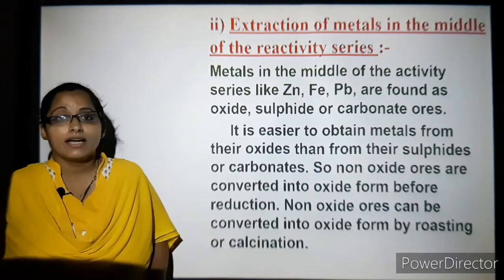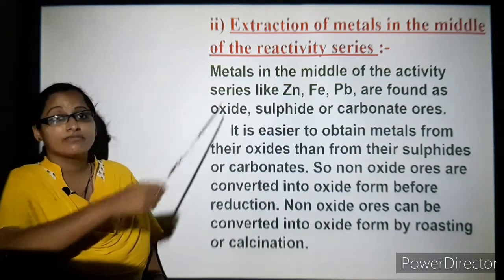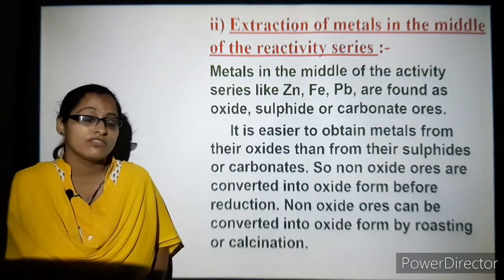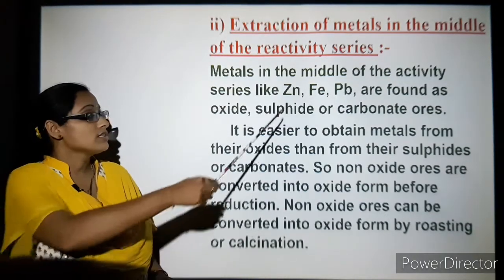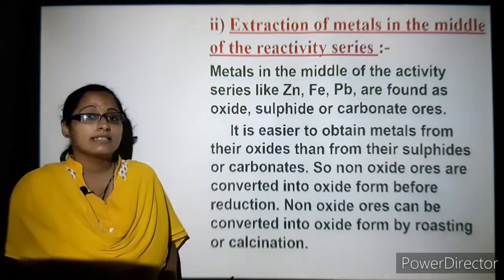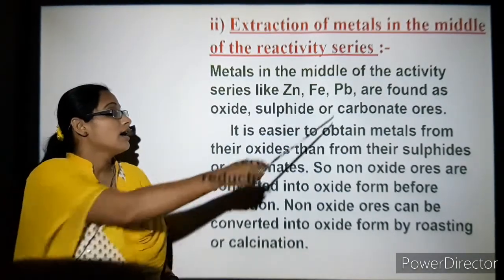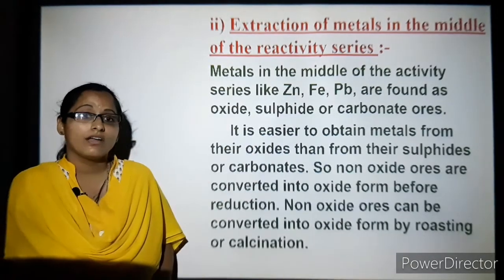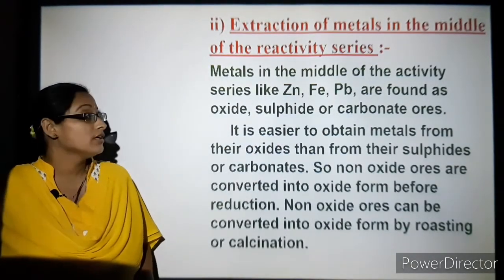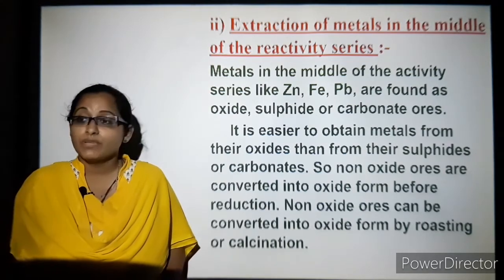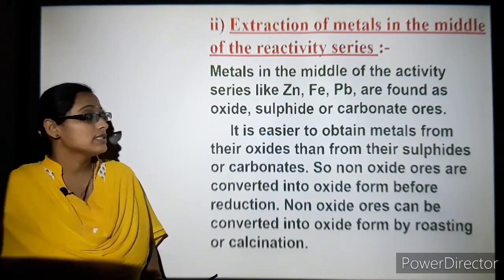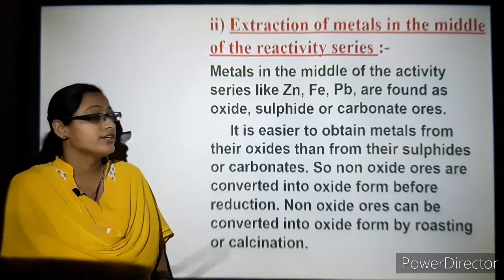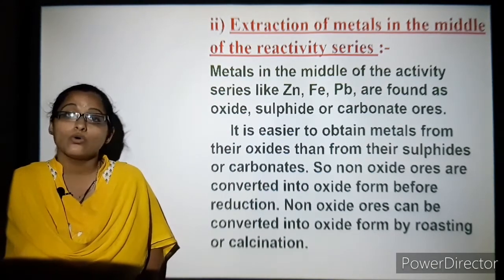So let's understand the middle order of the reactivity series and the extraction of its metals. Metals in the middle order are zinc, iron and lead. Zinc is represented as Zn, iron as Fe, and lead as Pb, and they are found as oxide, sulfide or carbonate ores.